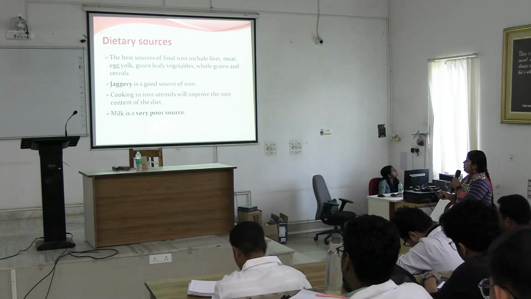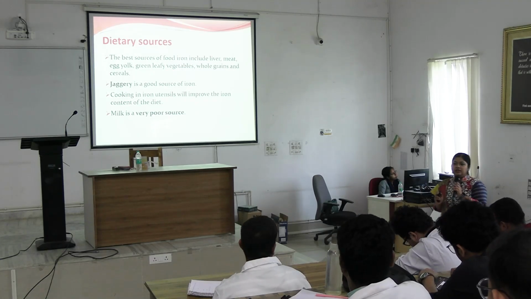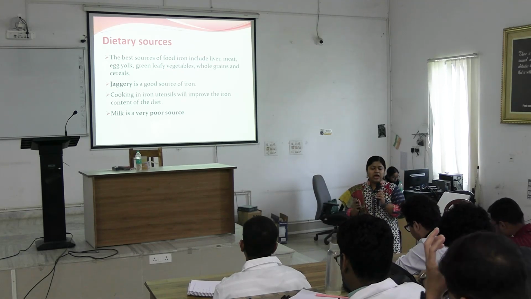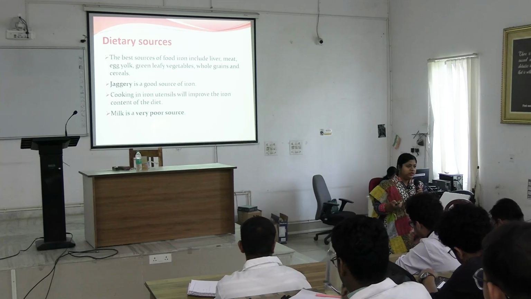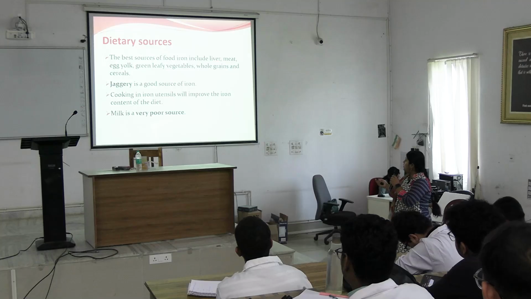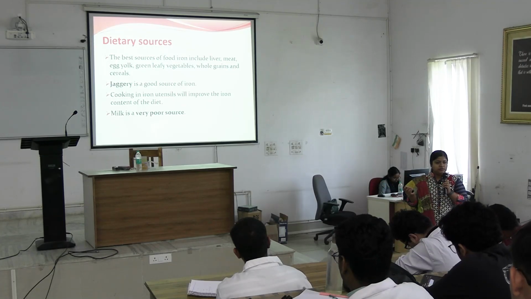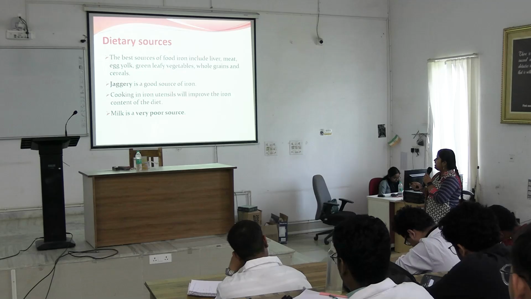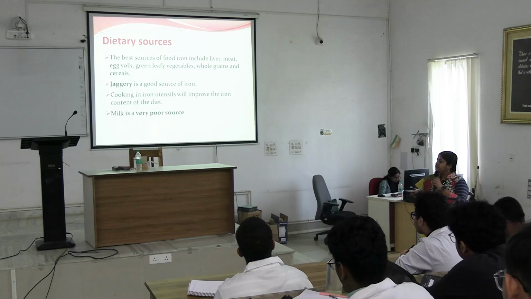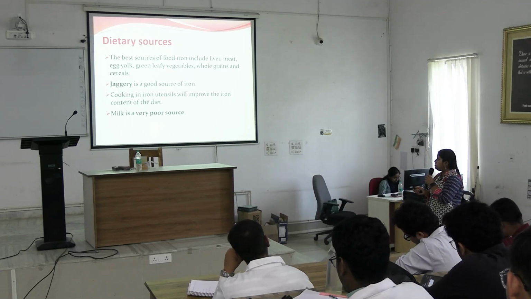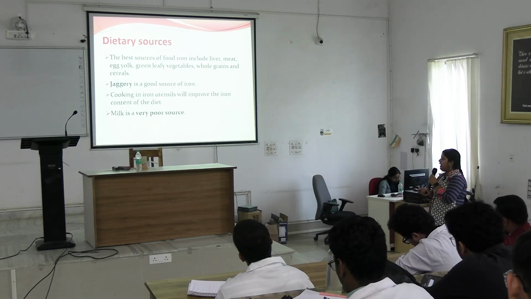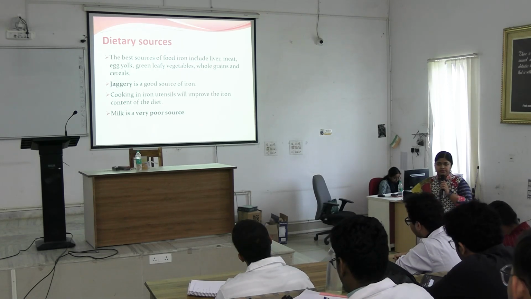Dietary source for iron. So, we have discussed that in the human body or in an animal's body, majority of the iron is stored in blood and in myoglobin. So, myoglobin is in muscle. So, in case of red meat, from meat or from liver, from egg yolk, we can get it from animal sources, and green leafy vegetables, whole grains and cereals are also sources for iron. Jaggery is also a good source of iron. Cooking in iron utensils also supplies some part of iron in our diet, and milk is a very poor source of iron. Okay.